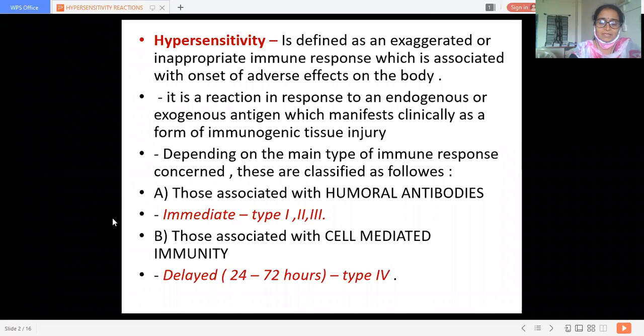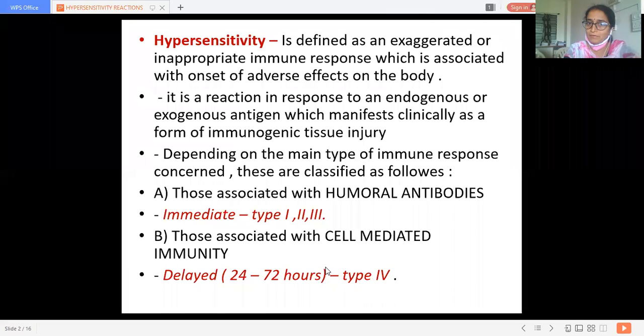And the second immune response is related with delayed or cell mediated immunity, and it always shows a delayed response, within 24 to 72 hours, and we call it type 4 hypersensitivity. So we are going to discuss type 1, type 2, type 3, and type 4 hypersensitivity one by one.